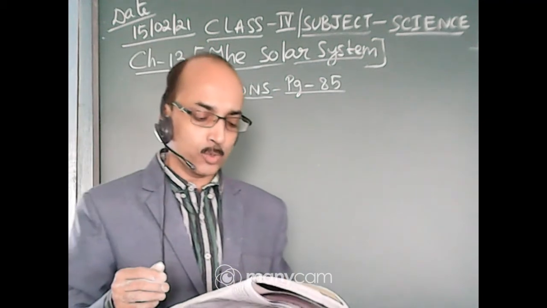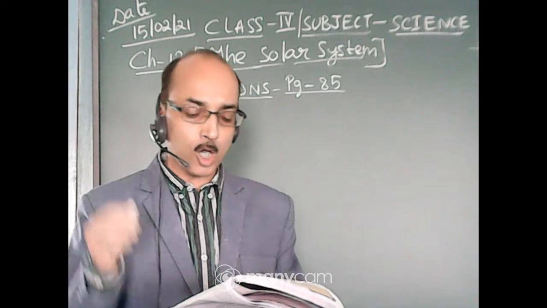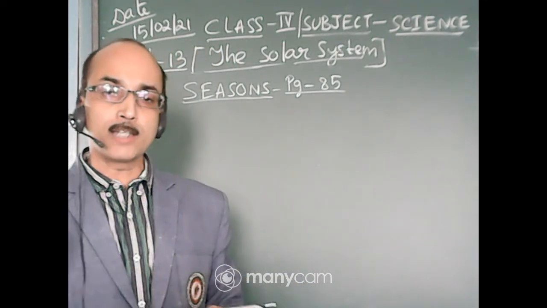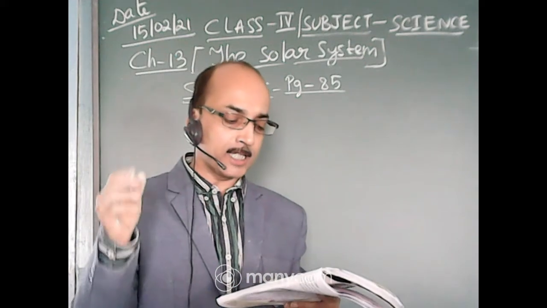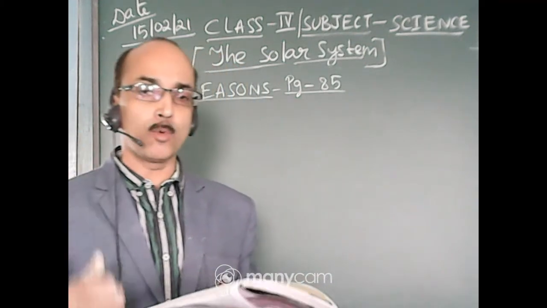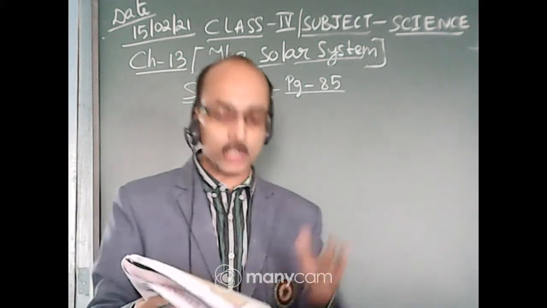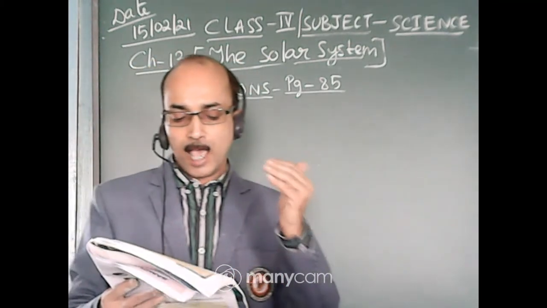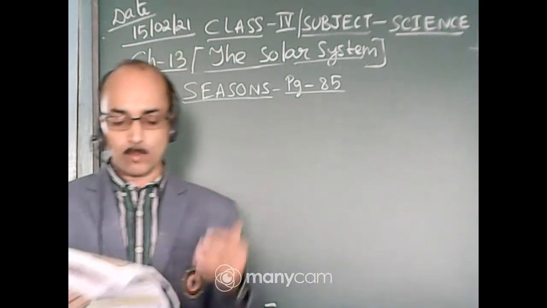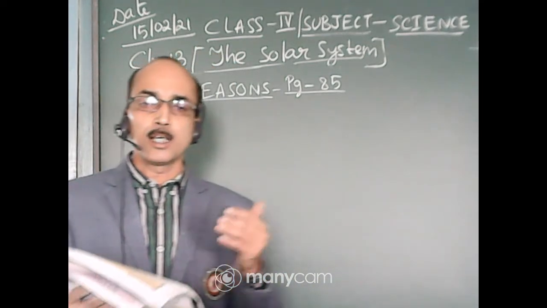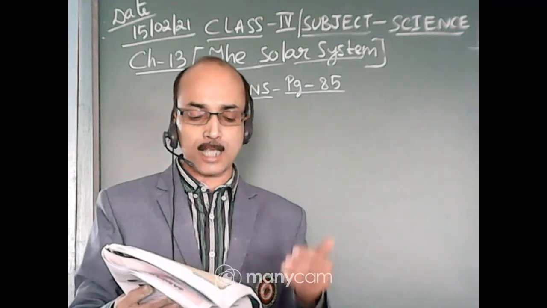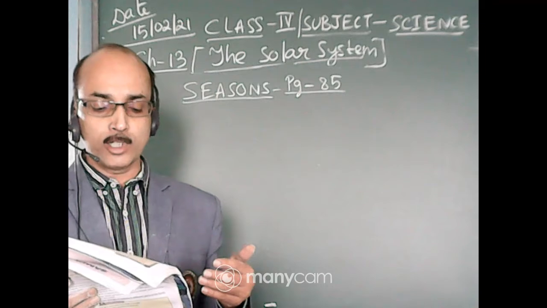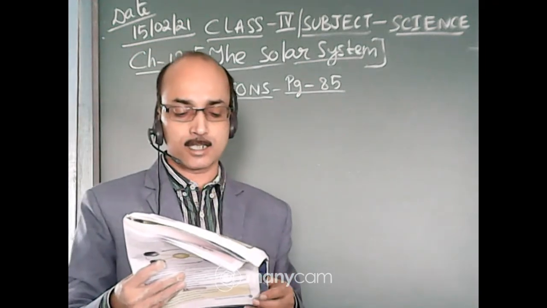So as the earth rotates, different places move near or away from the sunlight. Why does the sun appear to rise in the east and set in the west? A question is there. I am talking about page number 84. Why does the sun appear to rise in the east and set in the west? This is because the earth rotates from west to east on its own axis.